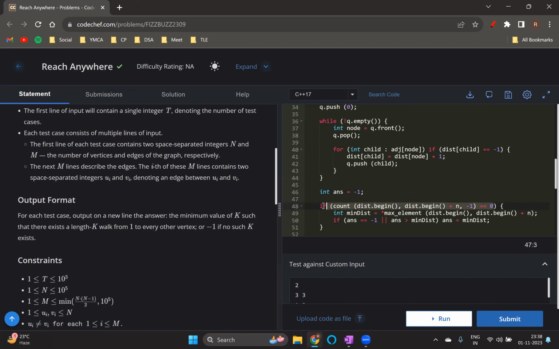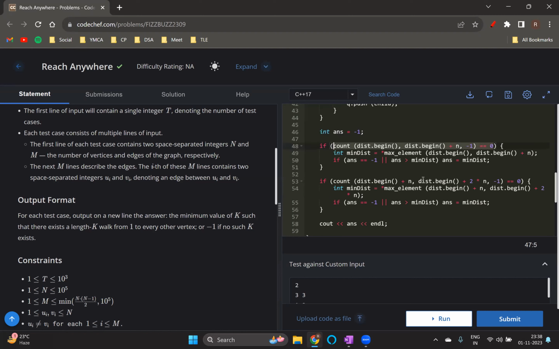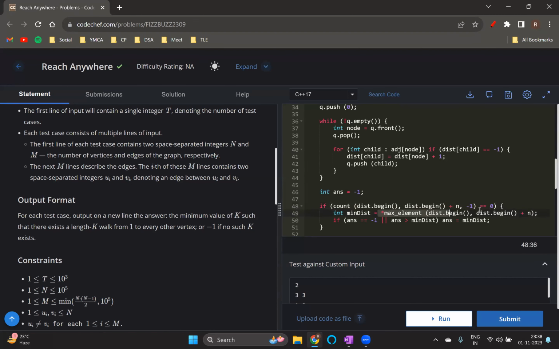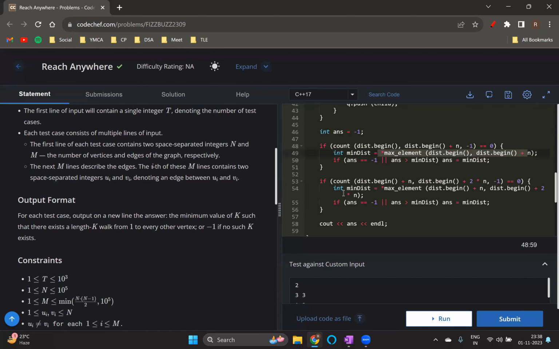If the count is 0, which means there is no such node, all the nodes are visited. So just find the maximum value here. And in case the answer was -1 right now, or the answer is greater than the maximum distance, then update the answer, otherwise it's fine. And do the same thing for the odd number of moves as well. And after that, you can just print the answer.